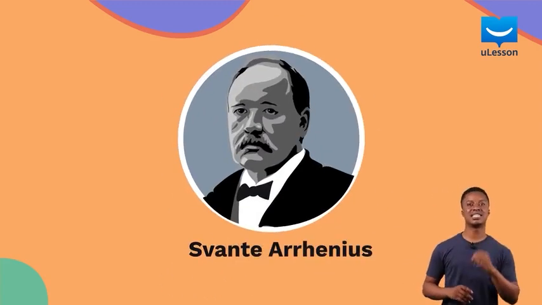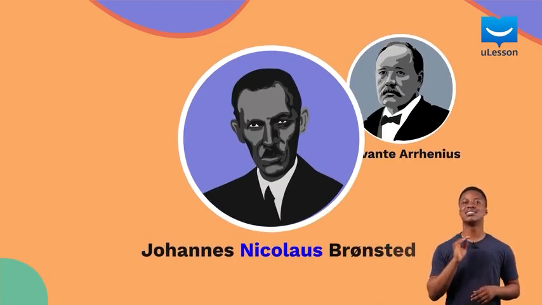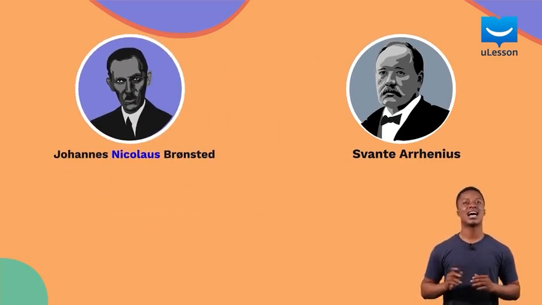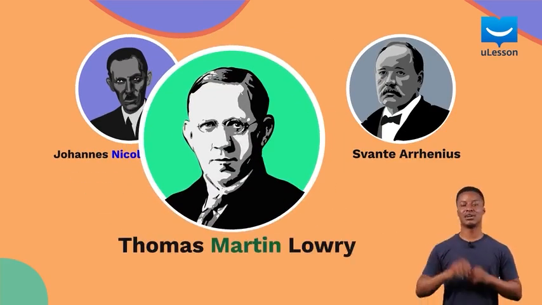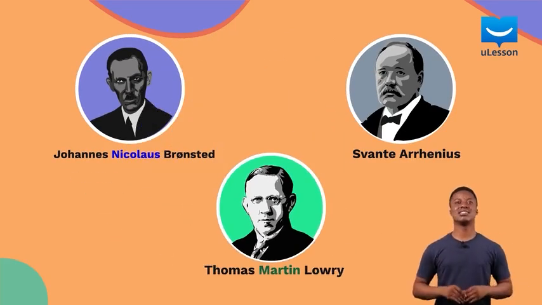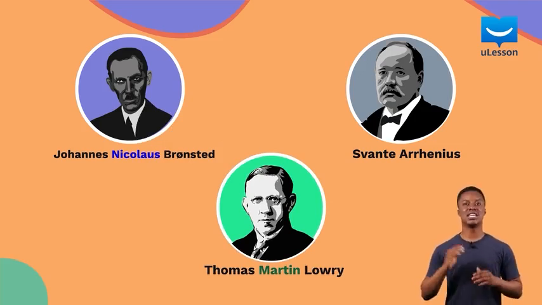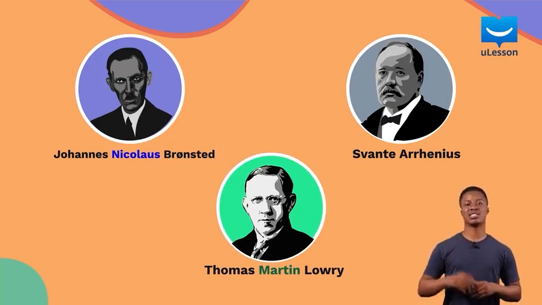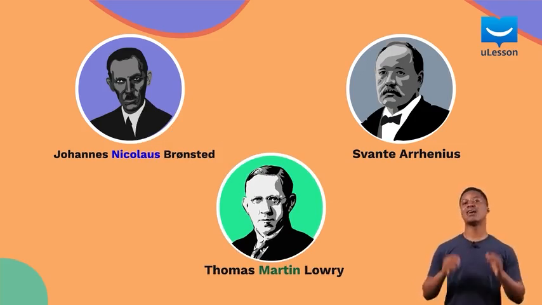Now, there are three scientists who worked to help us understand acids and bases, and you have heard about them in previous lessons. Their names are Svante Arrhenius, Johannes Nicolaus Bronsted, and Thomas Martin Lowry. These three scientists helped define acids and bases and found out a lot about their behaviors. I'm going to give you the definition of acids and bases according to these scientists. But first, let's remind ourselves how we defined acids in the last lesson.